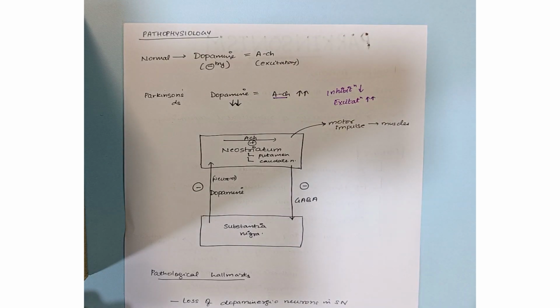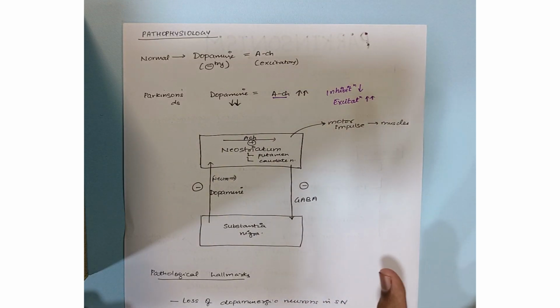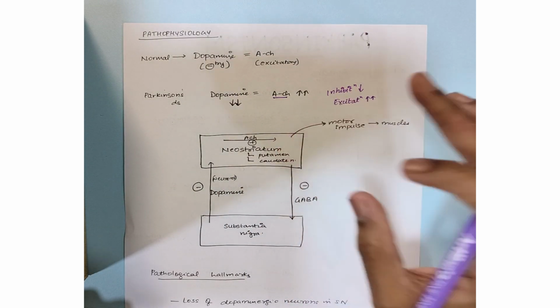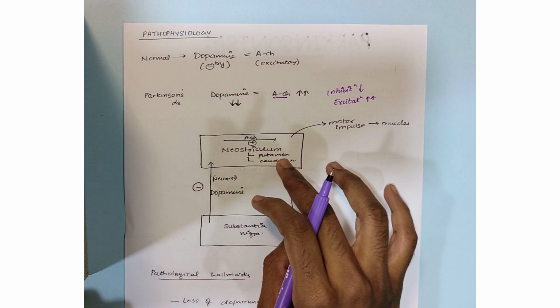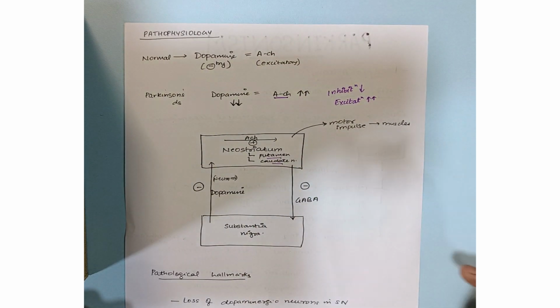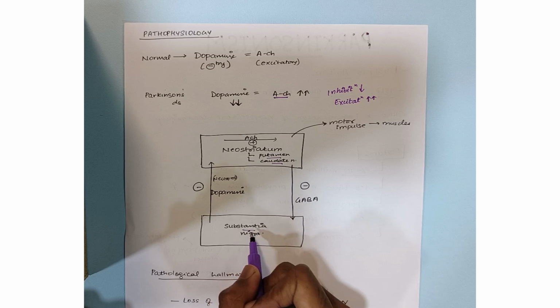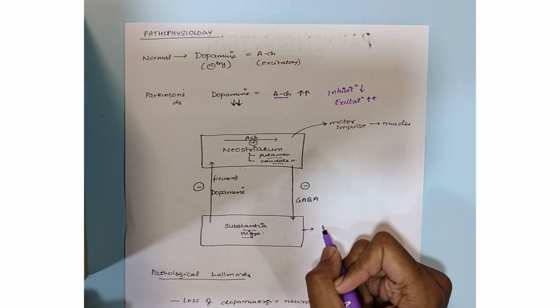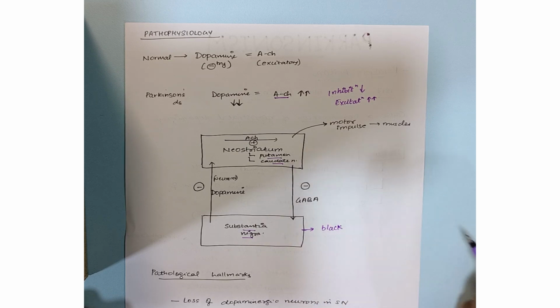increases. Now, if we try to understand what basically happens in Parkinsonism, there is a part of the basal ganglia, or in fact the brain, which is known as the neostriatum, which consists of putamen and caudate nucleus. And also there is a part in the midbrain known as the substantia nigra. It is black in color due to the presence of neuromelanin.